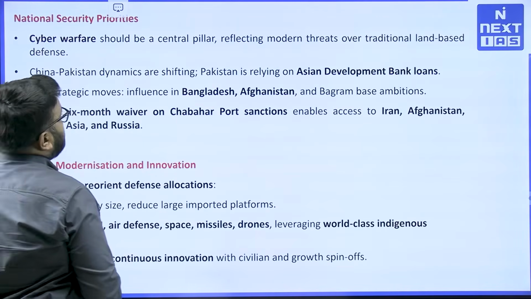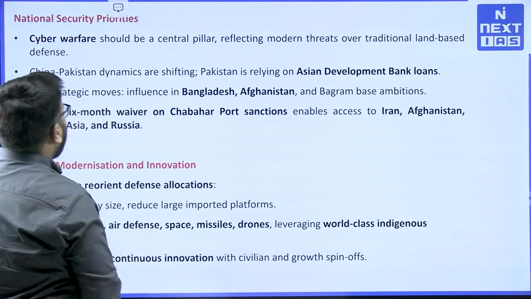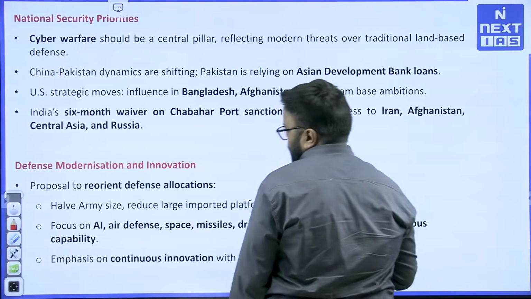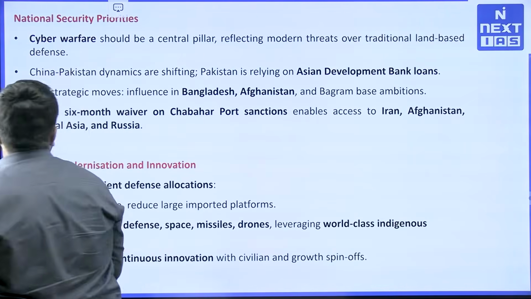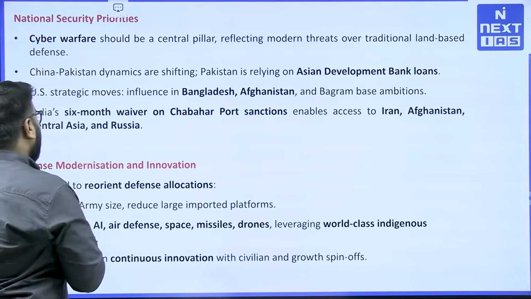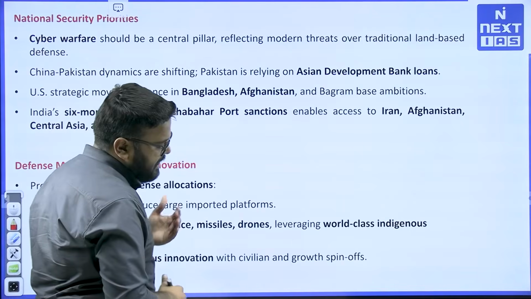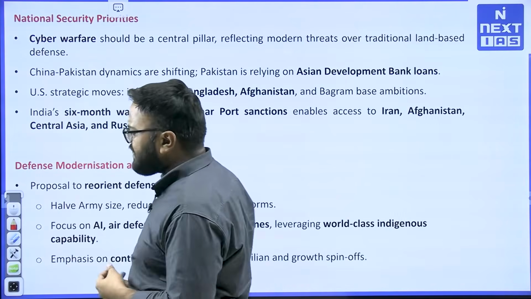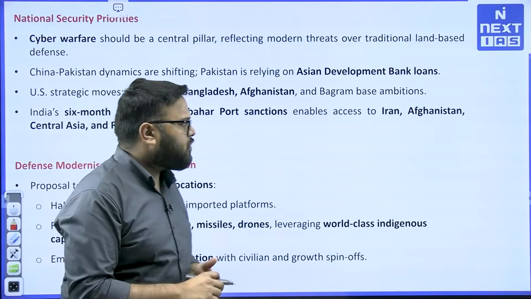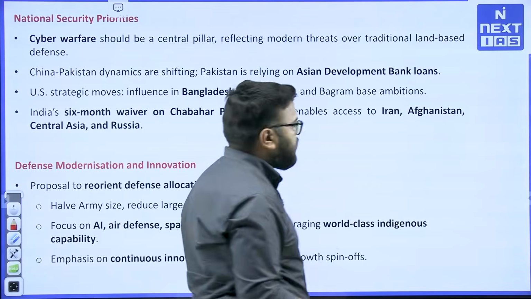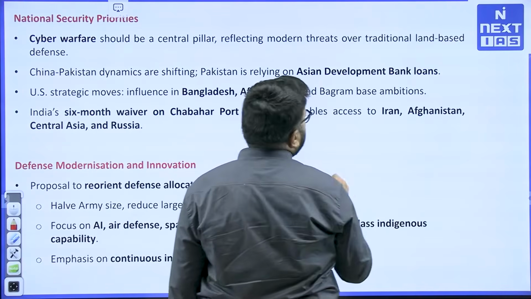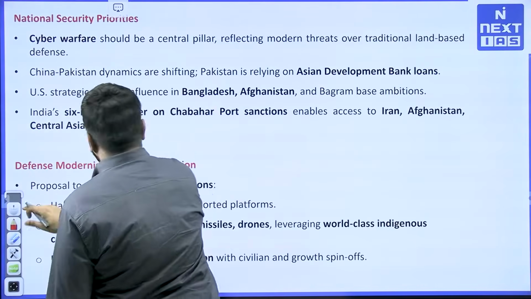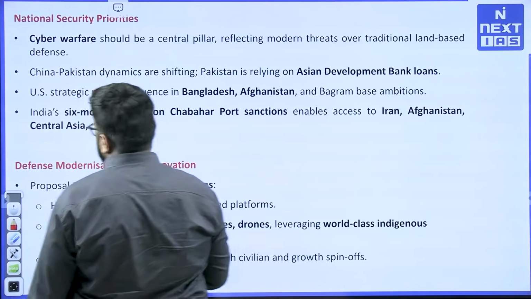National security priorities: cyber warfare, India has to be prepared for. US strategic moves, particularly vis-a-vis Bangladesh and Afghanistan, Bagram-based ambitions of Trump are there. India has to manage all these competing interests. Another important aspect is Chabahar Port and its sanctions. Although India has got the sanctions waiver now, to a certain extent India needs its own route with respect to, say, Central Asia. So essentially, the article argues for a renewed relationship with Iran, as well as Bangladesh, Afghanistan, and Central Asia overall.